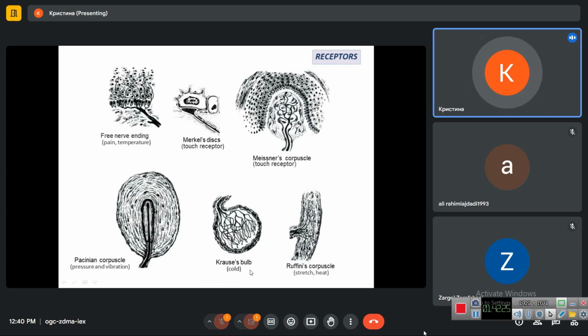Also we have Krause bulbs, which receive cold information. Also we have the branches of dendrites covered with glial cells and outer connective tissue layer. Ruffini's corpuscles, the same structure: dendrites, glial covering, and outer connective tissue covering. These three in the lower part of this slide are located in the organs.